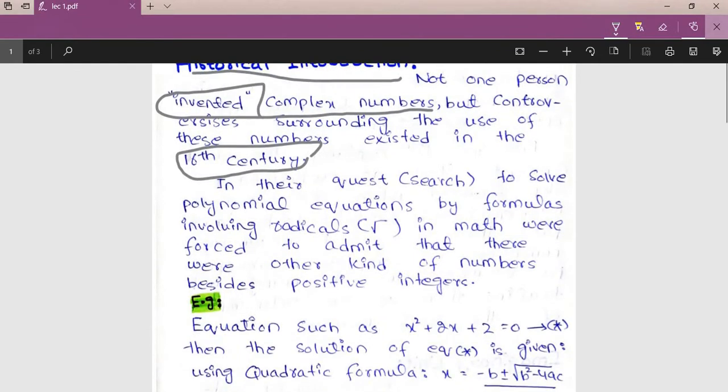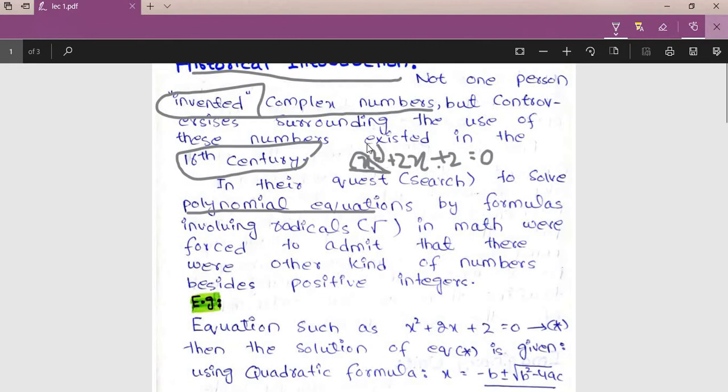In their quest, meaning search, to solve polynomial equations. I assume that you know polynomial equations, and let me tell you what they are. Here I use a polynomial equation: x square plus 2x plus 2 is equal to 0. Polynomial means that the powers of the variable, or of any number, are whole numbers. So we call them polynomial equations or polynomial expressions.